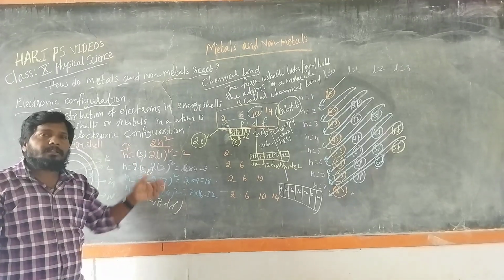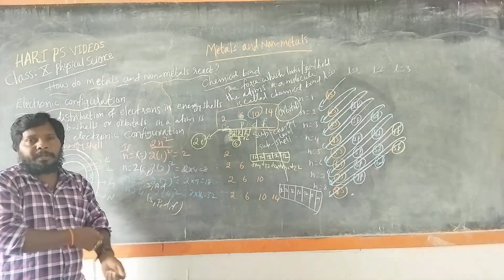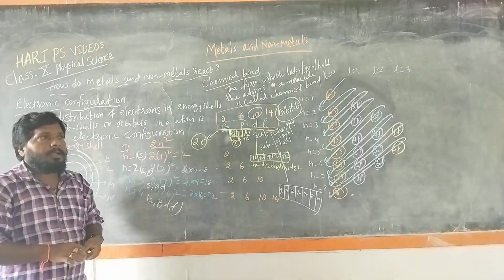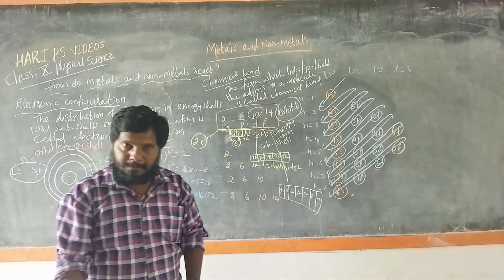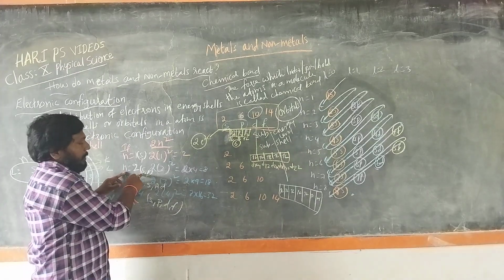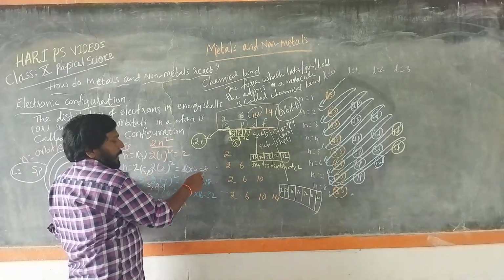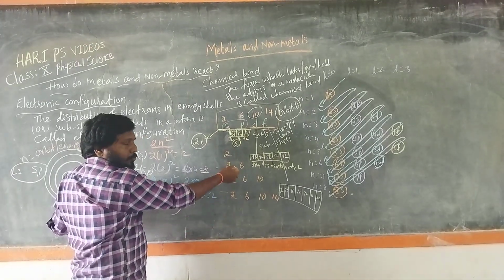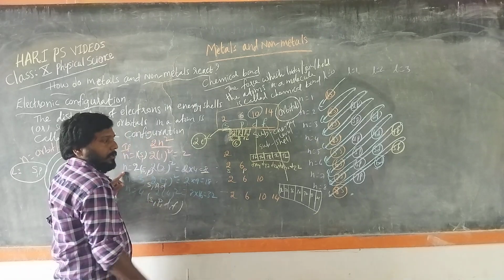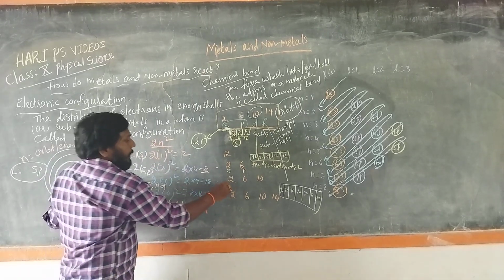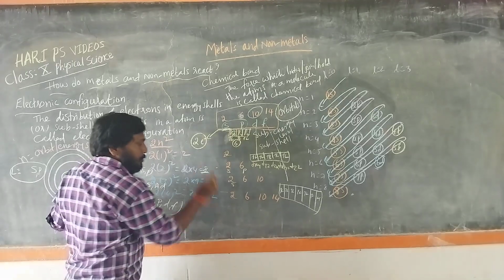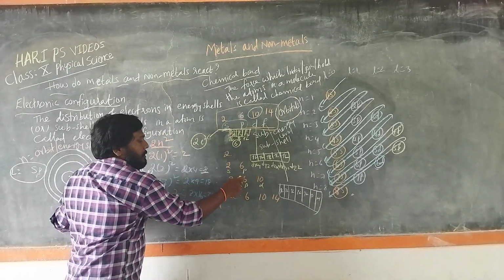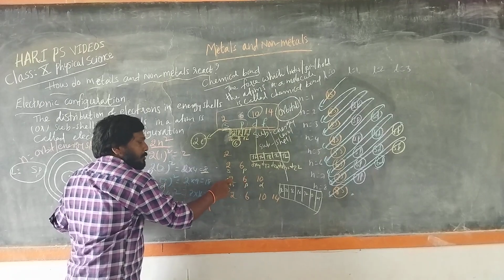So how should we get it? You will learn this in intermediate, because in the present class the chapter is limited. So the second level, how many electrons? 8 electrons need to fit. So S 2 electrons, then P 6 electrons, 6 plus 2 is 8. Then for the third, S sub-energy level 2 electrons, then P 6 electrons, then D 10 electrons: 6 plus 2 is 8, 10 plus 8 is 18.